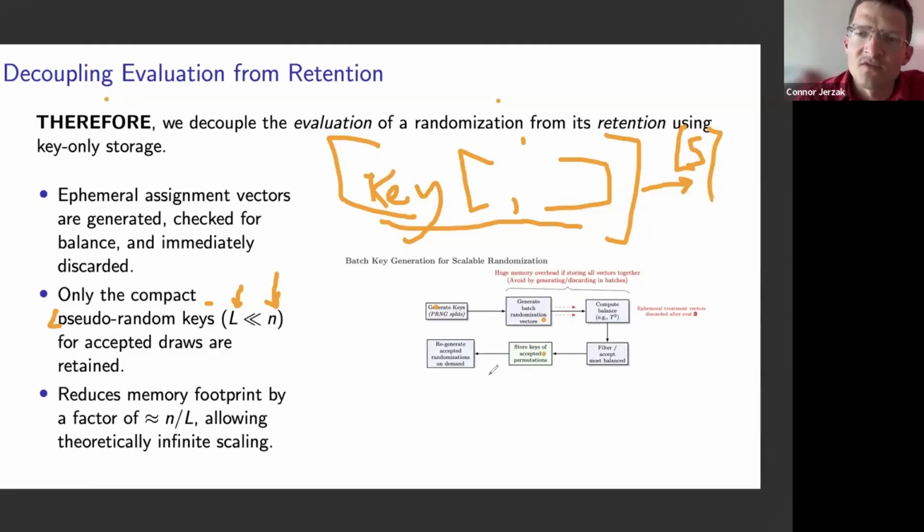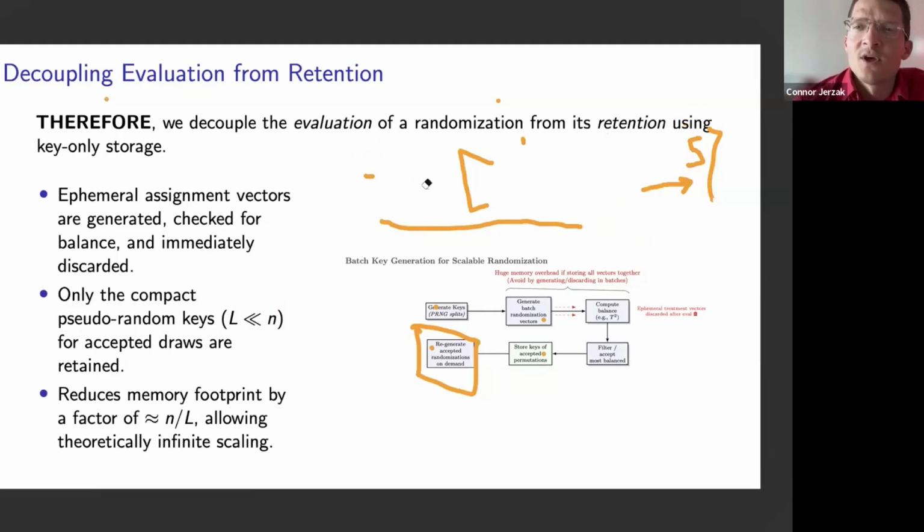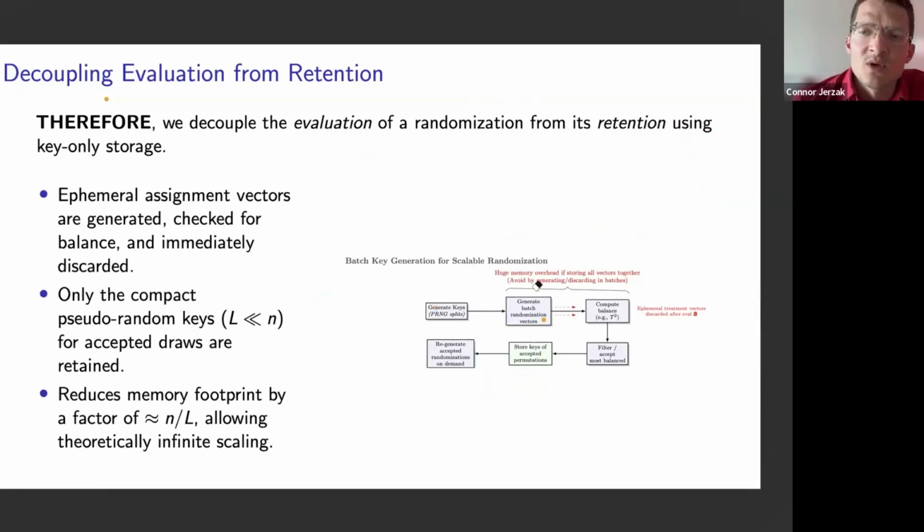We'll store the keys of the accepted permutations, and then after that, we'll regenerate the accepted randomization vectors or re-randomization vectors on demand. And this will greatly accelerate our ability to navigate and explore extremely large dimensional randomization surfaces where the dimensionality is great and where the number of observations is great as well, reducing our memory footprint by a factor of n over L, allowing for theoretically infinite scaling as n gets large. So this is another innovation of the software framework that we've been building up in this accelerated computing scenario.